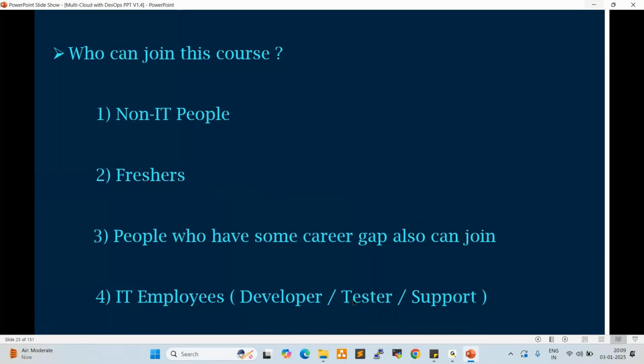Normally, developer background people, who are working as developers, are switching to DevOps roles. Testers are switching to DevOps roles. Support engineers and admins are switching to DevOps roles. Because currently there is a big DevOps market, right? Every organization and every project team is using automation.